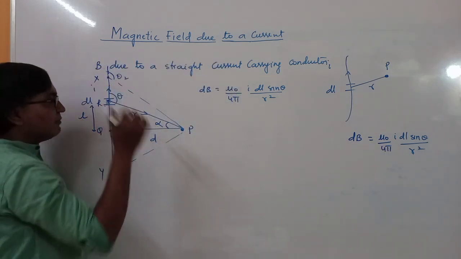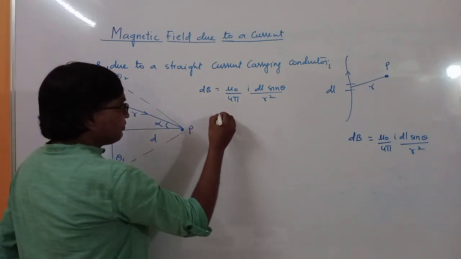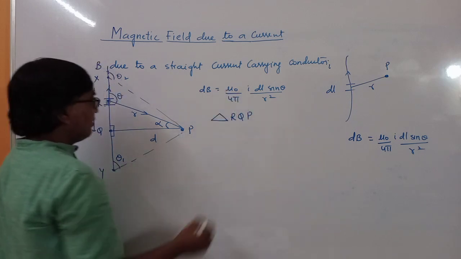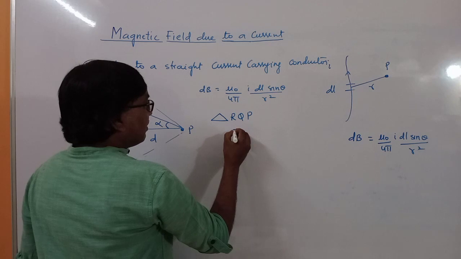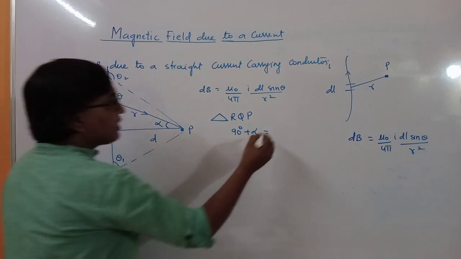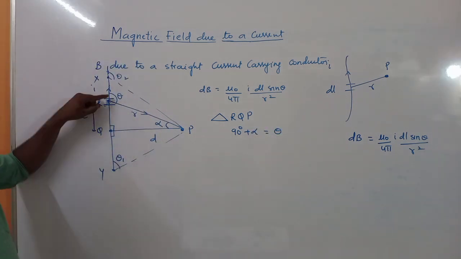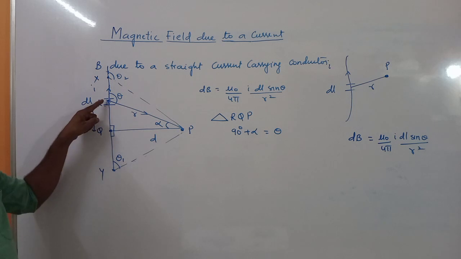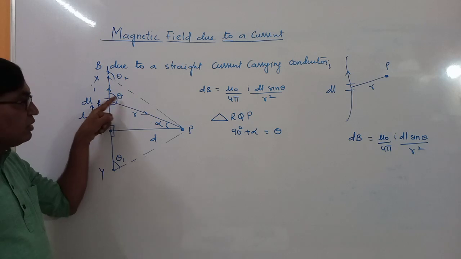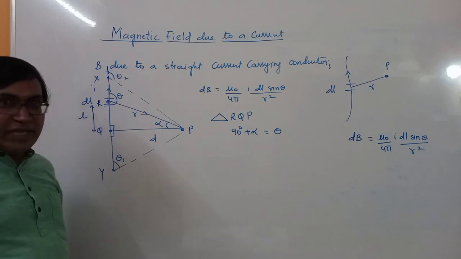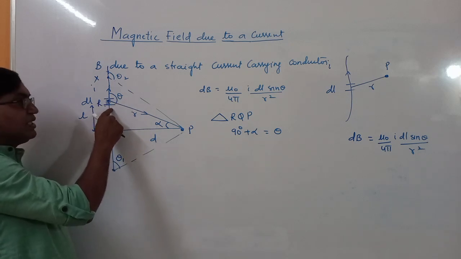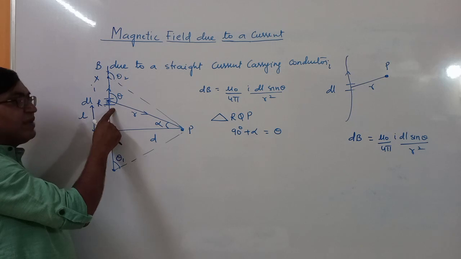So if I take this angle, then from the right angle triangle RQP, you have 90 degrees plus alpha is equal to theta. This is an exterior angle for this triangle. ये जो triangle है RQP, इस triangle के लिए exterior angle है, तो ये angle 90 plus alpha होना चाहिए, right? Or you can say this angle is how much? 90 minus alpha.